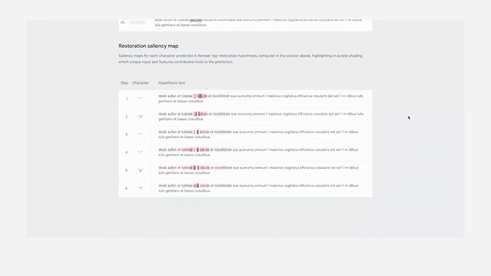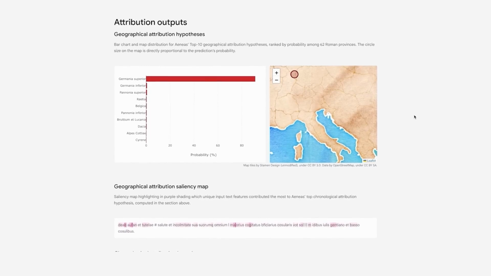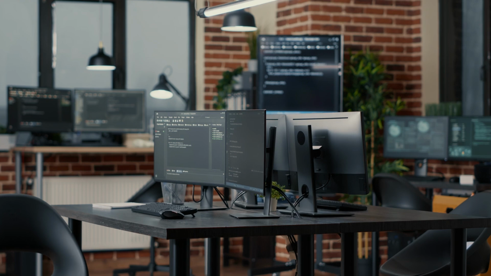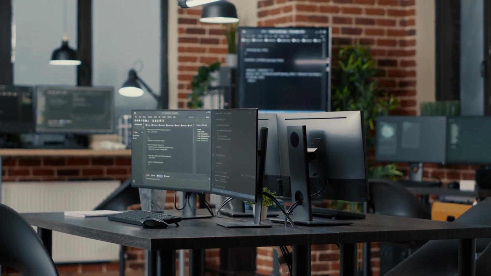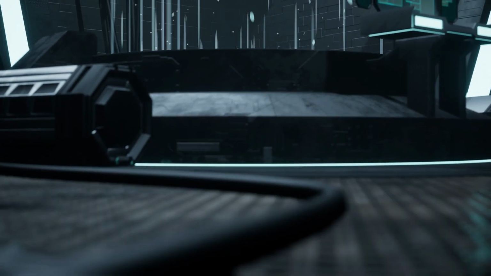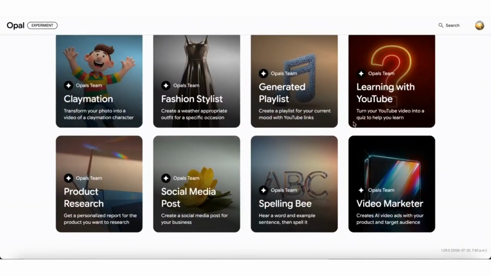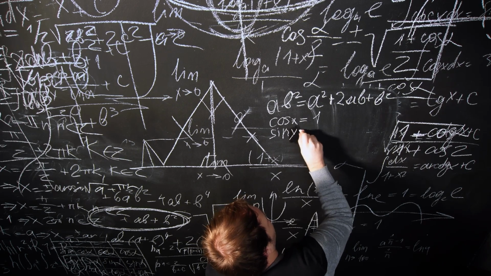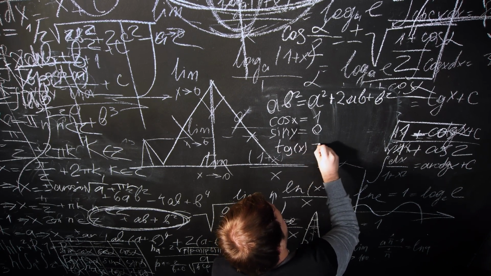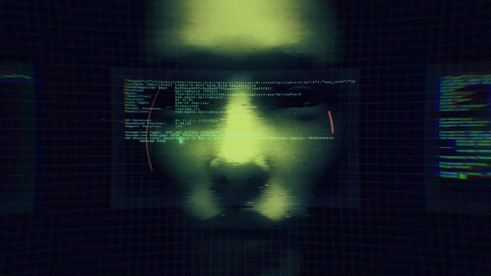Plus, it was trained on a massive dataset of top-tier math solutions, using reinforcement learning specifically for theorem solving. No formal translation, no special logic syntax, just plain natural language to clean, elegant proofs. This version of Gemini is now being tested by real mathematicians and could become a serious tool for education, research, and discovery. So yeah, AI isn't just making apps. It's solving world-class math problems, restoring history, and redefining how we build software. Google's playing the long game, and Opal might just be the beginning.